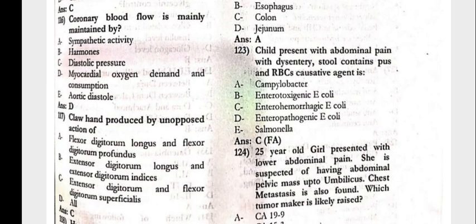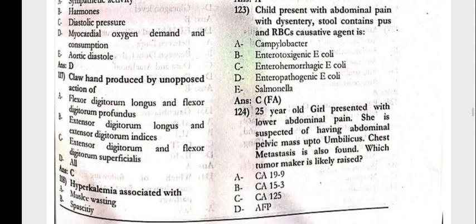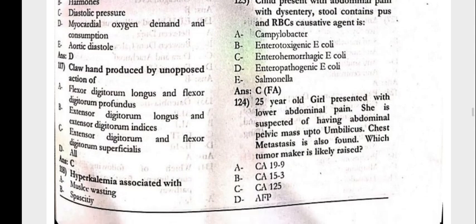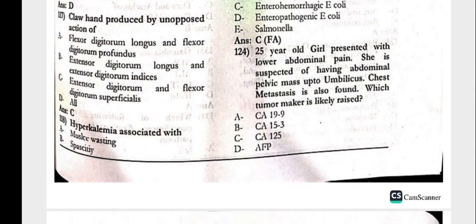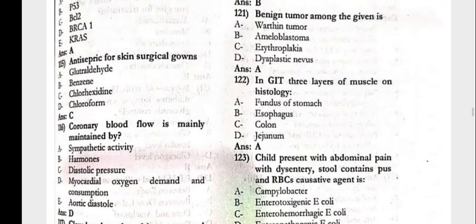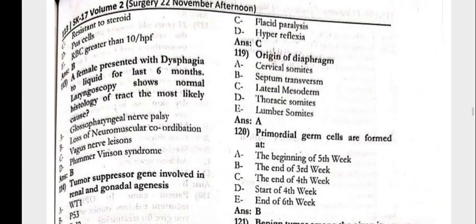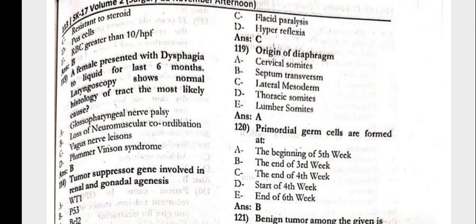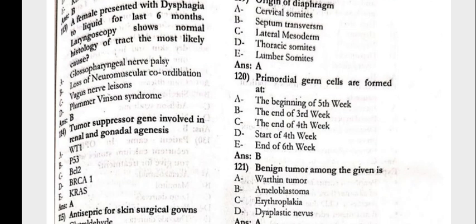117, the claw hand produced by the unopposed action of the extensor digitorum and the flexor digitorum superficialis. Hyperkalemia associated with... The origin of the diaphragm is the cervical somites. The primordial germ cells are formed at the end of the 3rd week.